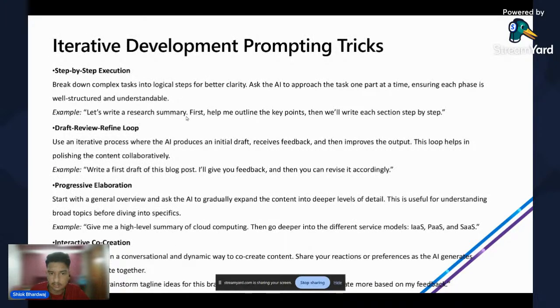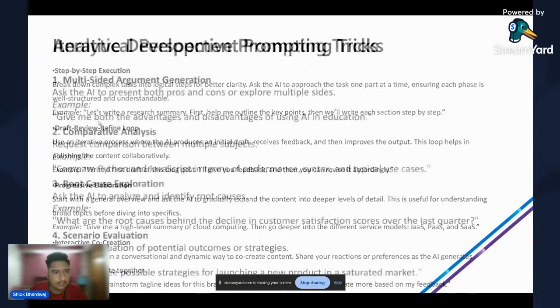Let's write a research summary first. Help me outline the key points, then we'll write each section step by step. And there are multiple examples, like the draft review refine loop. Use an iterative process where the AI produces an initial draft, receives feedback, and then improves the output. So this is a sort of automation we are asking the AI to do. Multiple points are there, but we'll be moving forward.